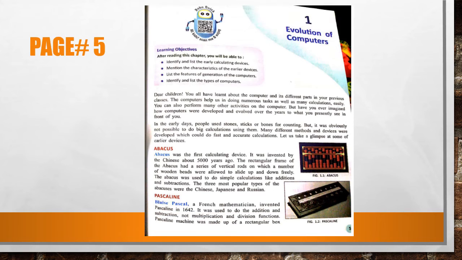Now dear students, open page number 5. This page contains our unit number 1, and the title of unit number 1 is Evolution of Computer. After reading this whole chapter, you will be able to identify and list the early calculating devices, mention the characteristics of early devices, list the features of generations, first generation, second, third, fourth and fifth, and identify the types of computers, such as supercomputers, mainframe computers, mini computers, etc.